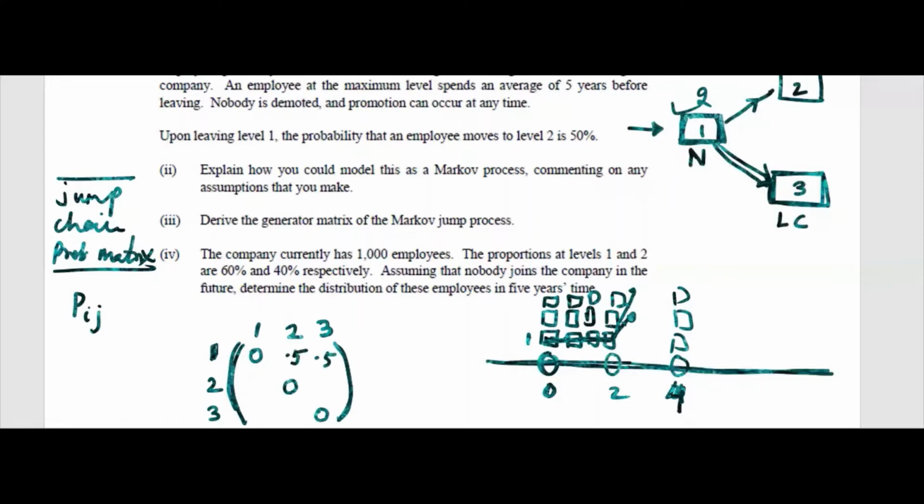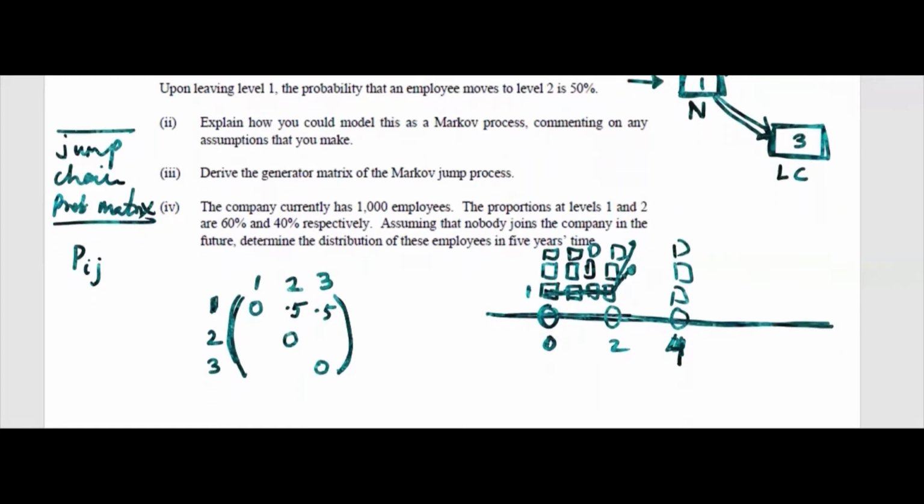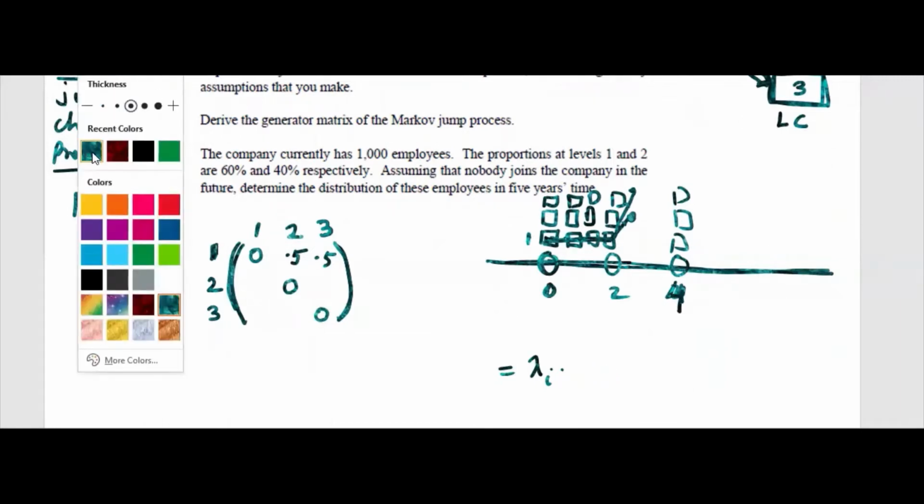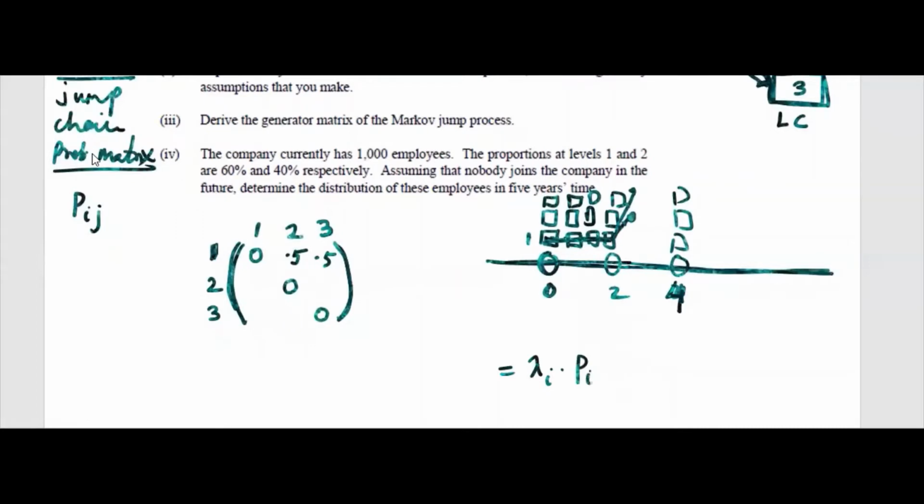And how do we get the mu ij's? These are capital Pij's, and the formula is lambda i mu ij is equal to Pij, that is mu ij.